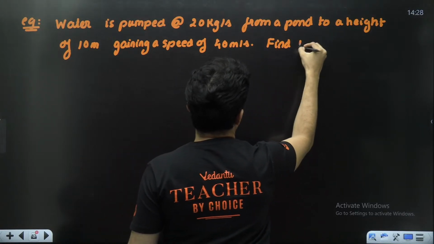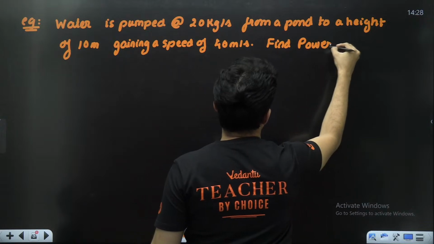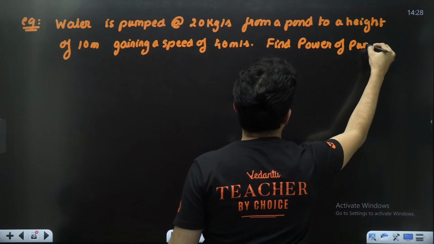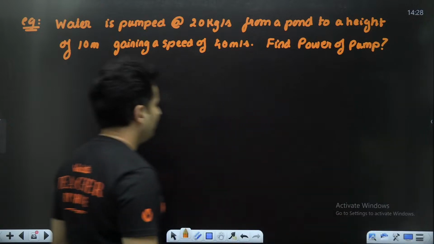Find the power of the pump. Find the power of that particular pump.